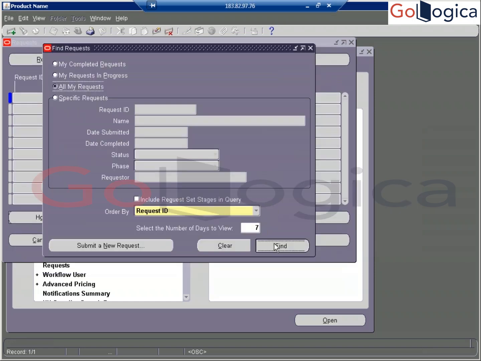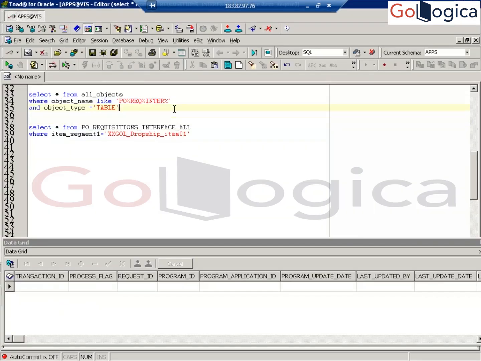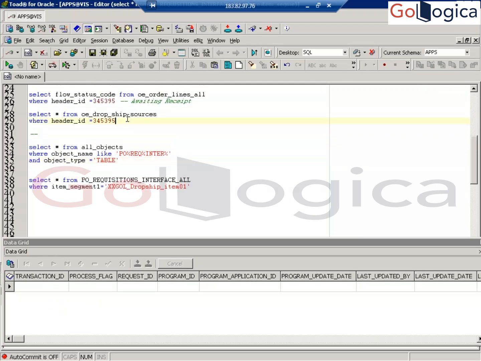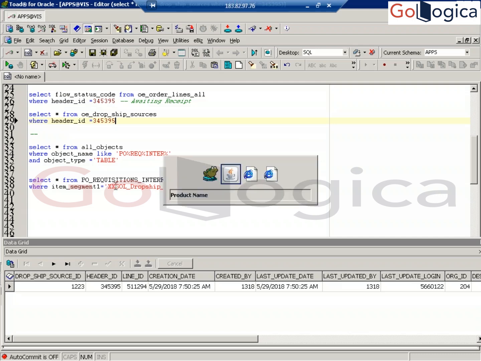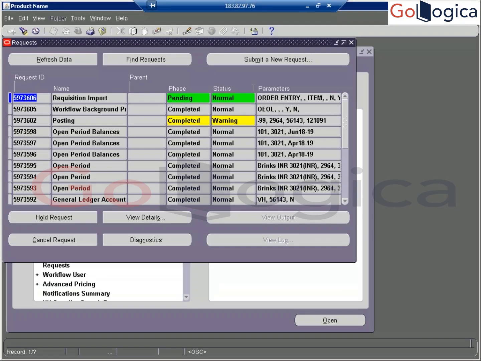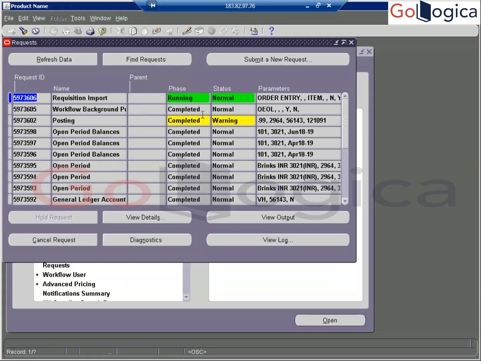Click on find. See, if data is available in this table, dropship sources all, then only order entry will come. Understood? Whenever you are able to see your order data in this table, then only you can select order entry as a source. Clear? If data is not available in this table, you can't find order entry in the requisition import program. I hope both are clear.